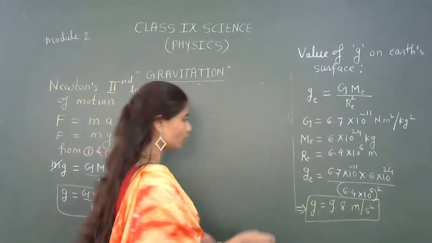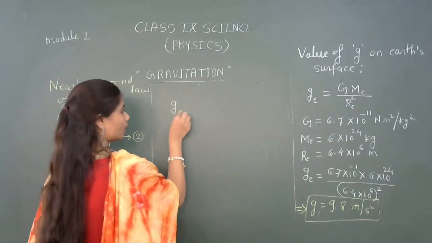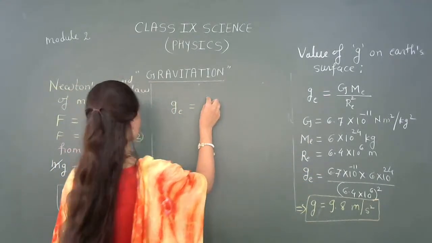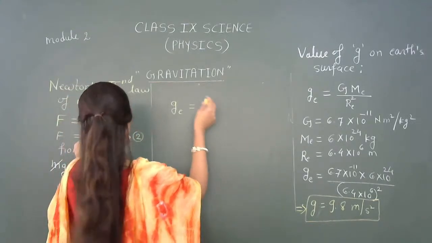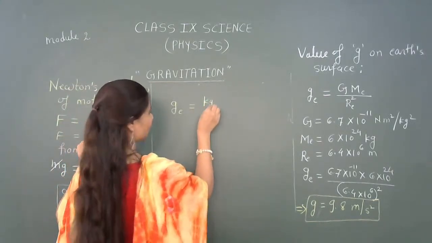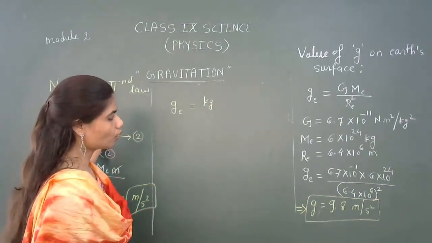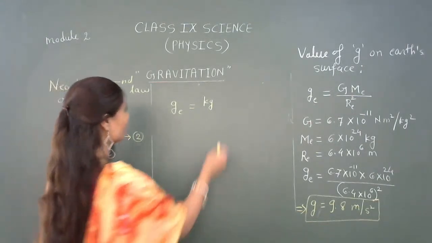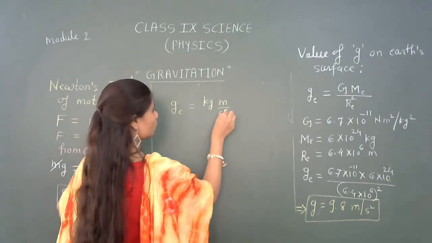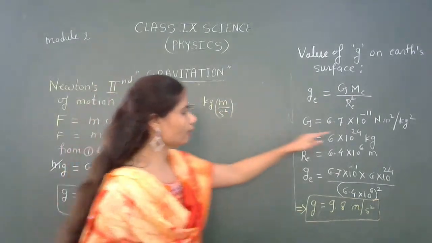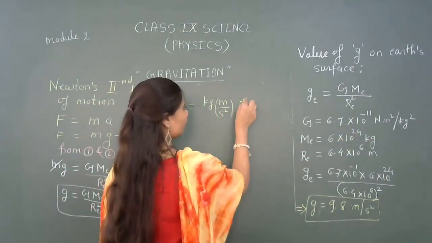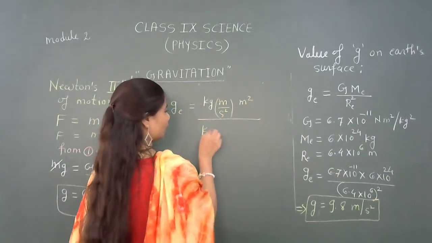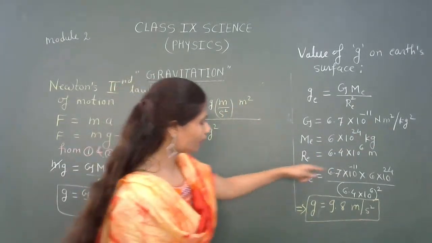Can you find the SI unit? It will be g. What will be the SI unit for this? It will be Newton. Newton is what? Mass, right? Into kg, right? So kg will be here. So it will be in terms of kg meter per second square, right? And then meter square already will be there. Then divided by kg square, right?